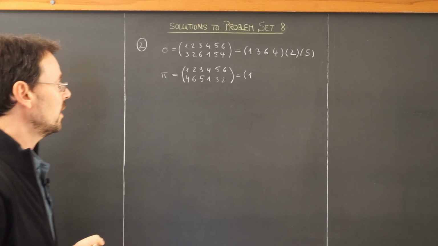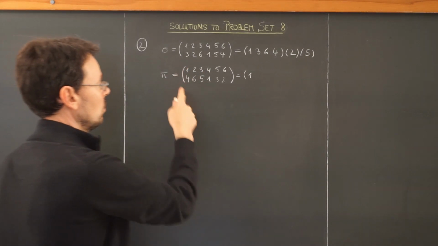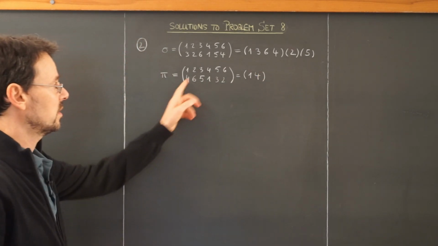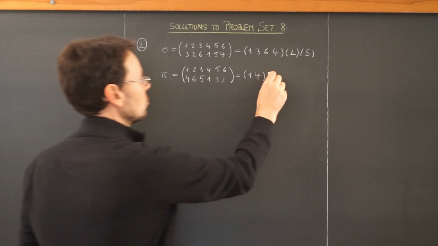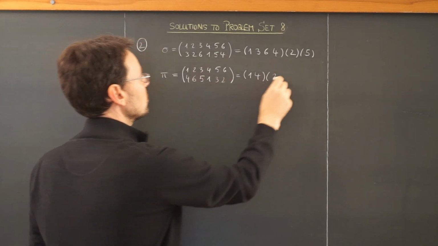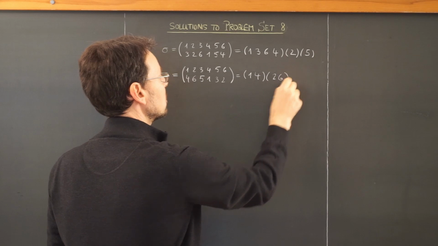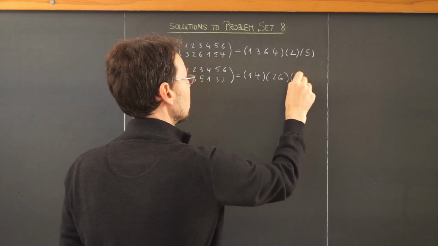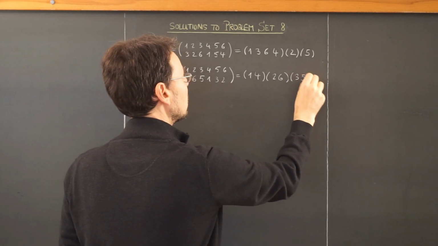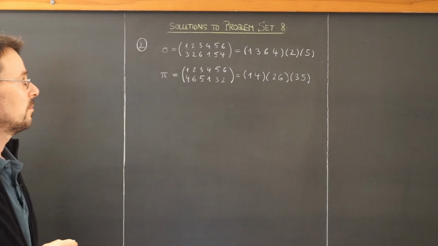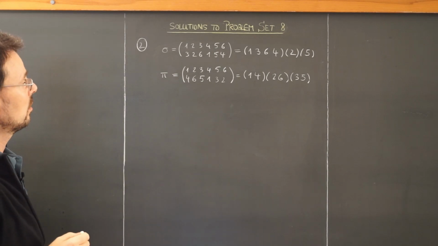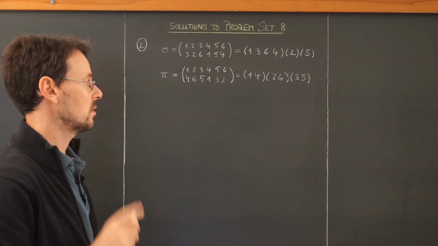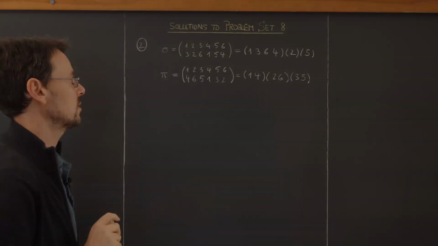Okay, the same for pi, this permutation. 1 goes to 4, 4 goes to 1, so I start with a transposition. Next, 2, 2 goes to 6, and 6 goes to 2, so another transposition. And then 3 goes to 5, and 5 goes to 3. So this here is a product of 3 transpositions, 3 disjoint transpositions.